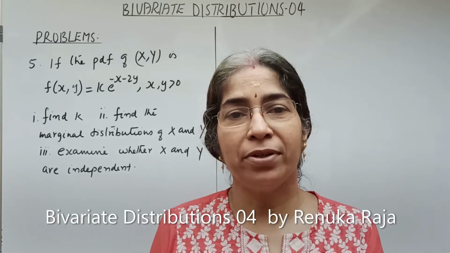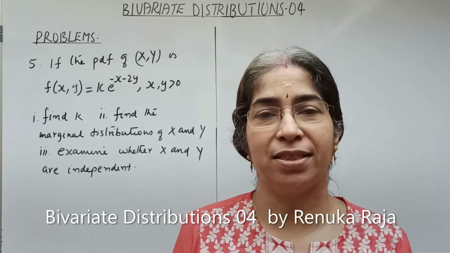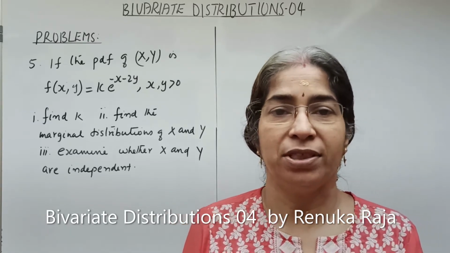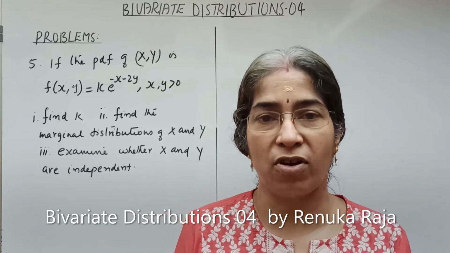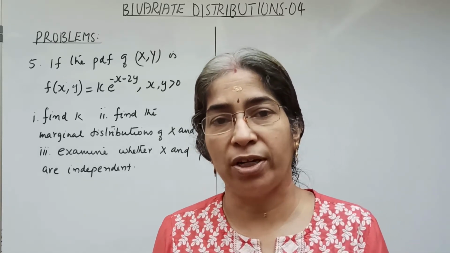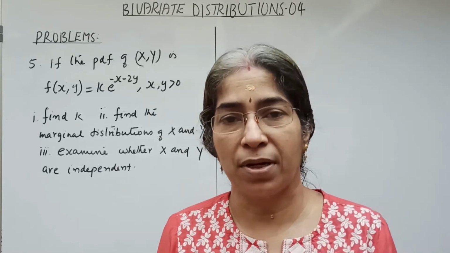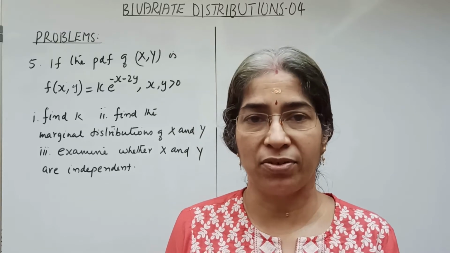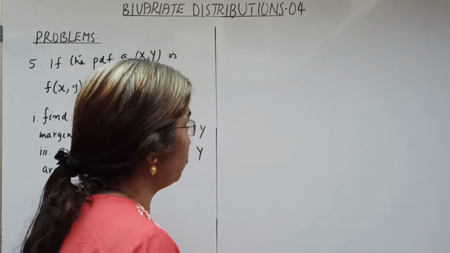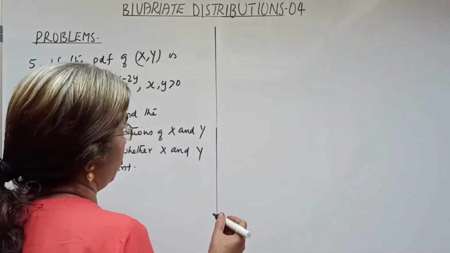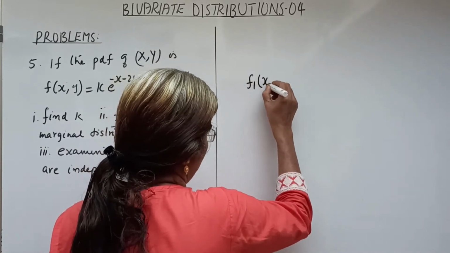Today I am doing a problem on bivariate distributions in the continuous case. In the continuous case we will be given a function of x and y as f of xy, which is the joint PDF of x and y, so that we can obtain the marginal distributions of x and y by using integration.